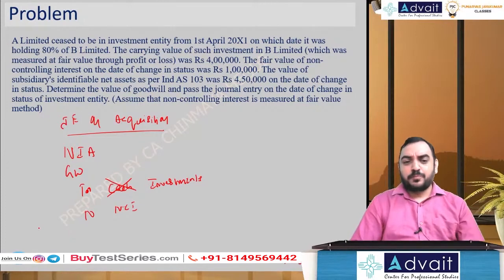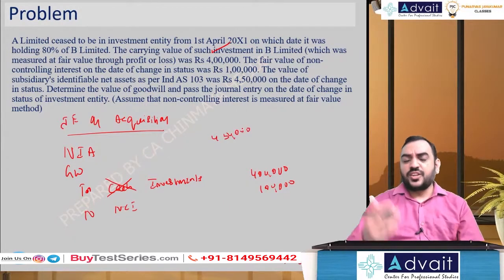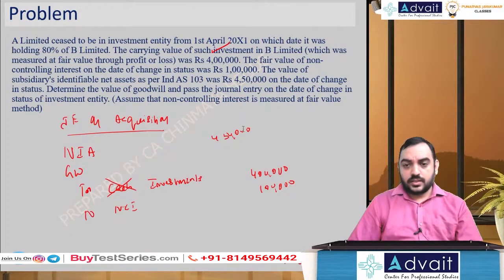That's all. Very simple. So investments, fair value of investment is 4 lakh. NCI valued on fair value basis is 1 lakh. Net identifiable asset is 4 lakh 50,000. Balancing figure goodwill, 50,000. That's all the answer.